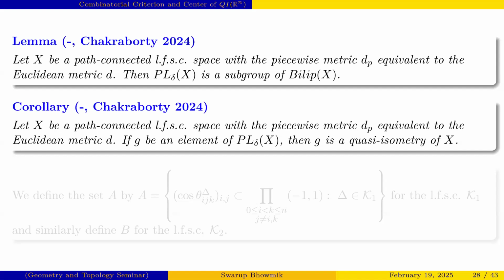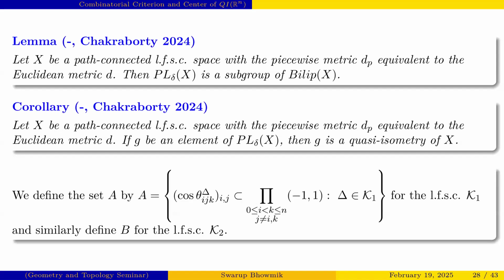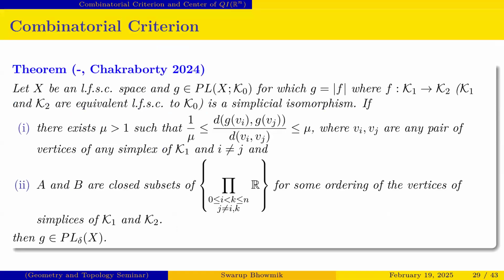Now we define a set A in this way. A is basically the cosine of the angles between two adjacent edges of the simplex delta. So we define the set A for the LFSC space K1, and for K2 we similarly define the set B. Here we go to the main result of this chapter, the combinatorial criterion of QIRN basically.